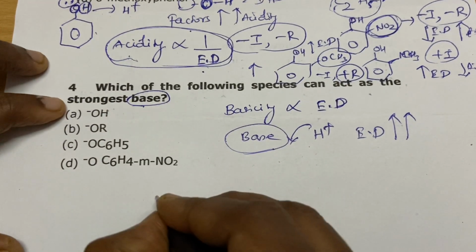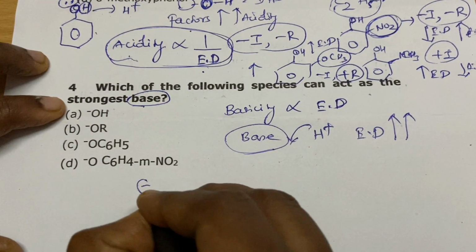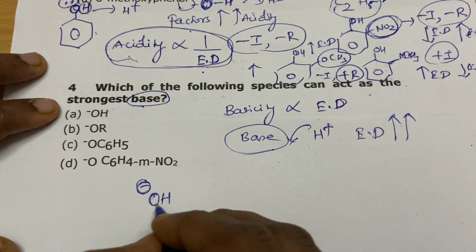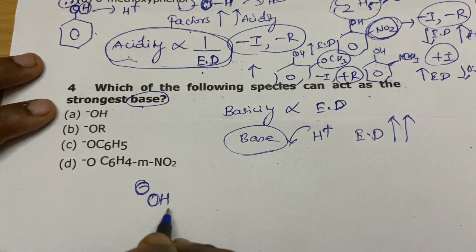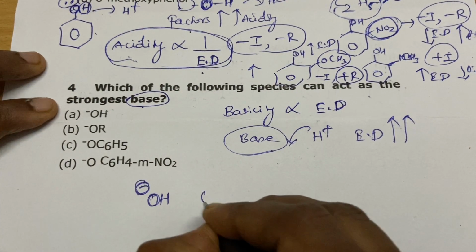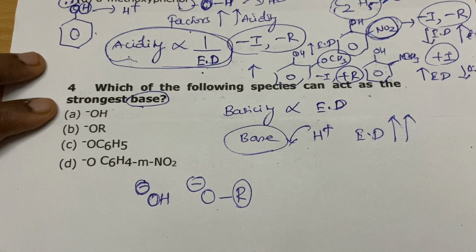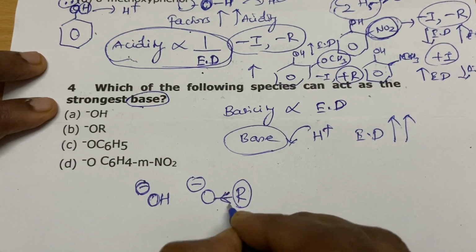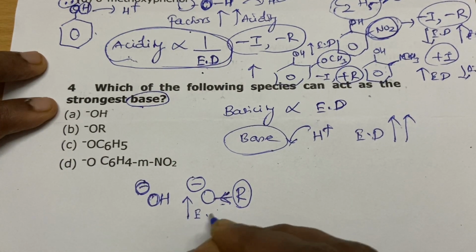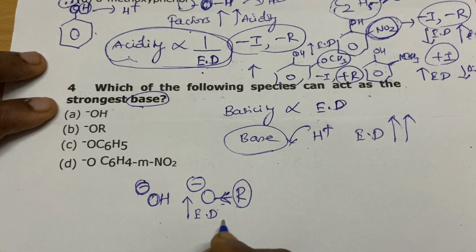So here you have to compare. See, this is OH minus. We have electron density, apart from this extra electrons. They have a lone pair. And here it is an R group, so it will donate, isn't it? So it will increase the electron density. So the basicity is more.